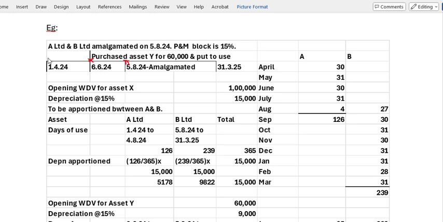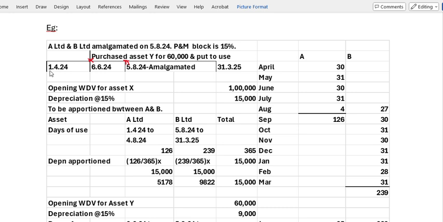There was an asset X with A Limited with a cost of 1 lakh.